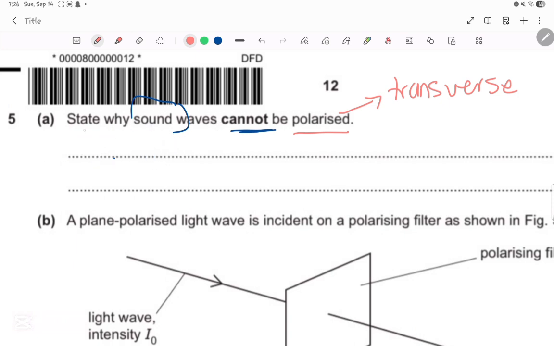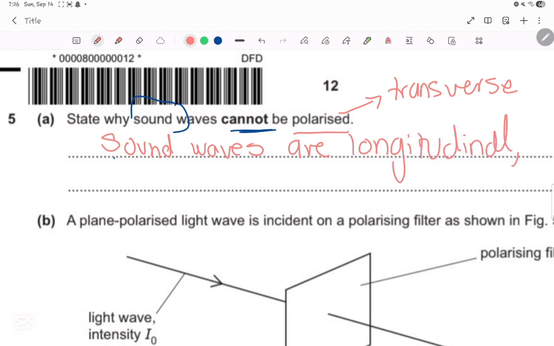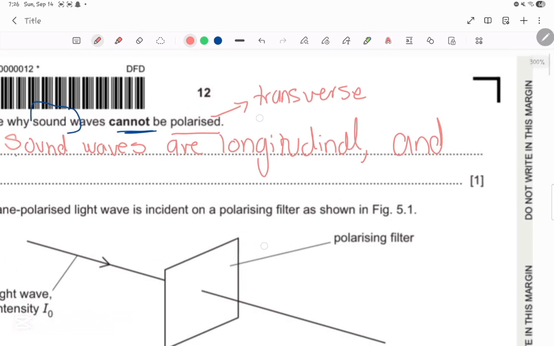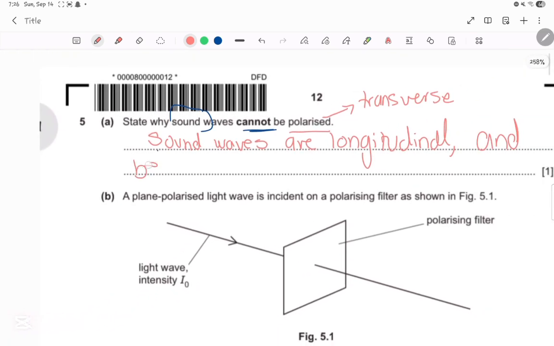We can write as the answer very simply that sound waves are longitudinal, and because they are not transverse, they cannot be polarized.